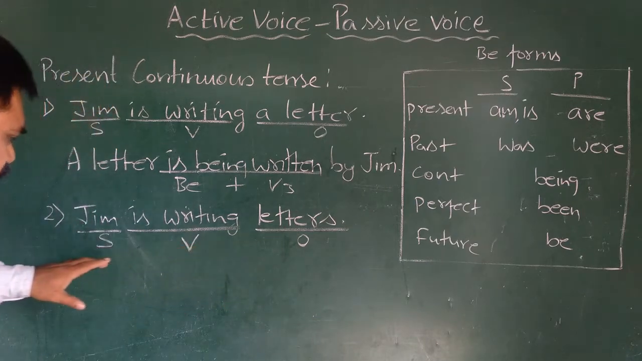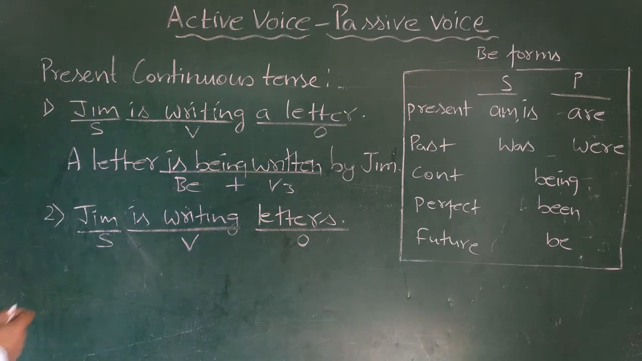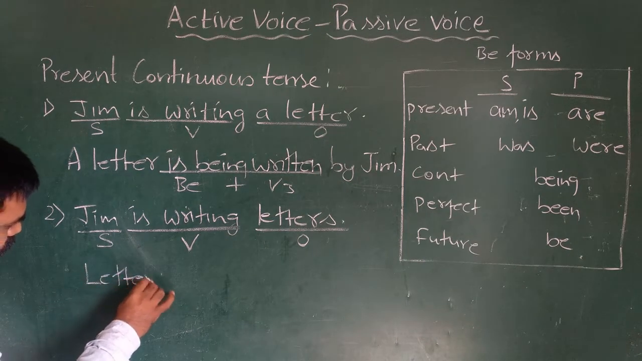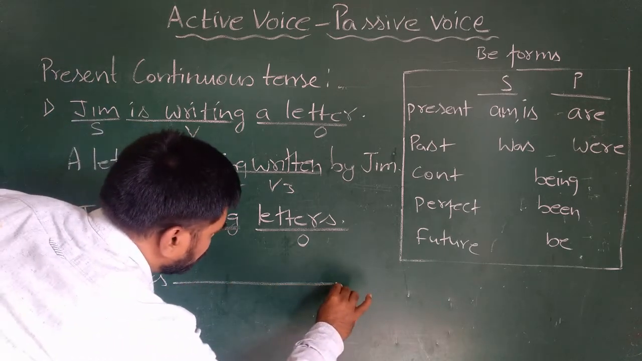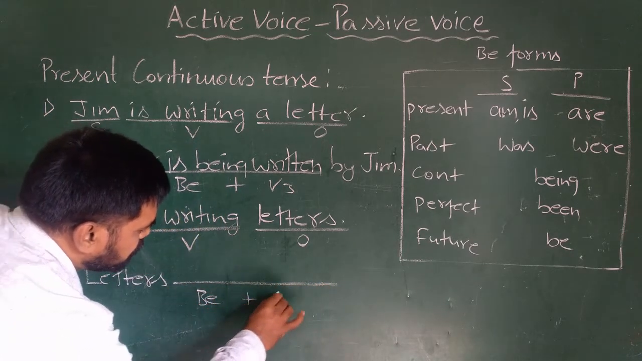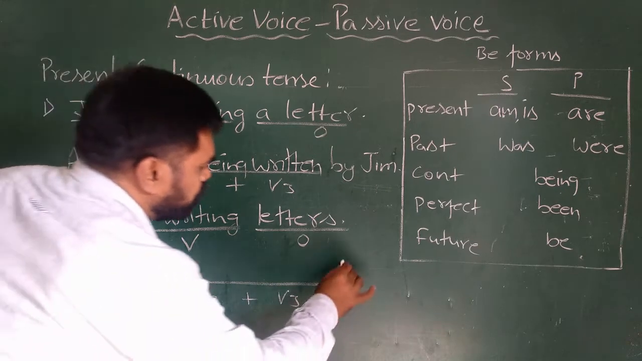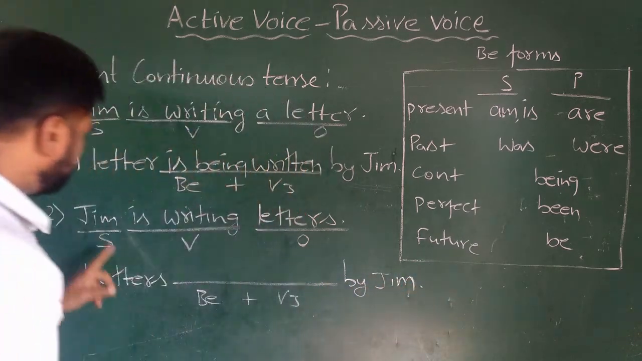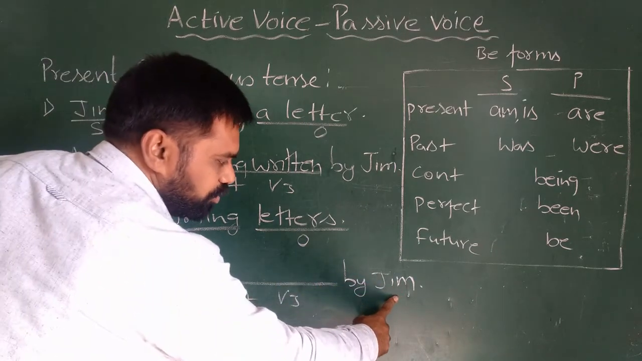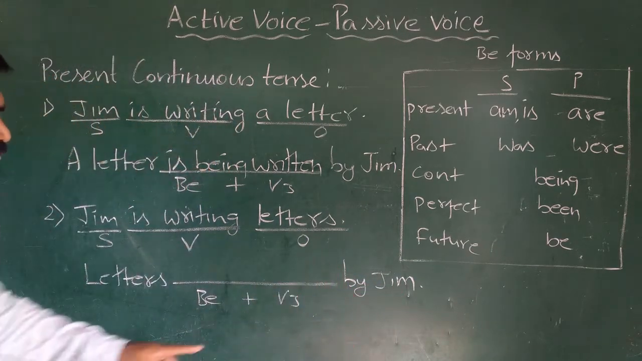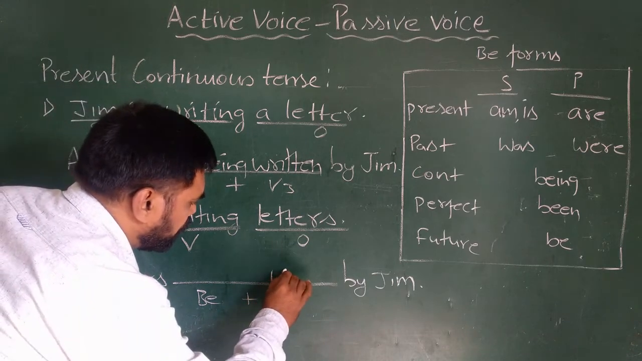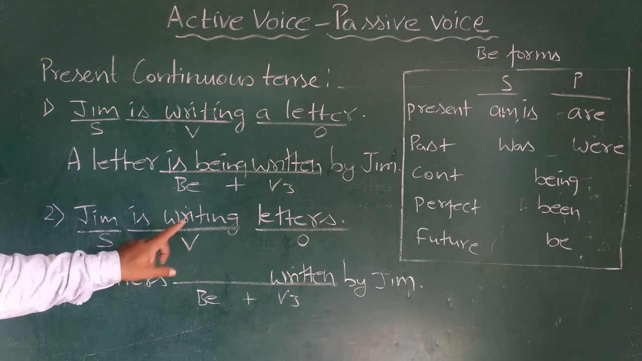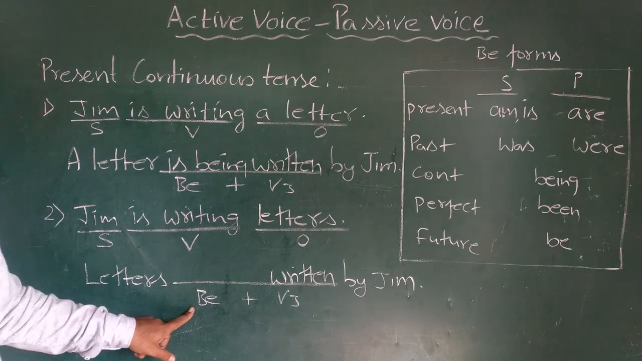So let us do the second step. We are going to keep the object as the subject in the passive voice. So we'll write letters, we'll write be form plus V3 by Jim. So what we have done, subject we have kept as object and we have used the preposition by with it. V3 we know, we have written so many examples till now. V3 is written, write, wrote, written. Only be form I have to decide.